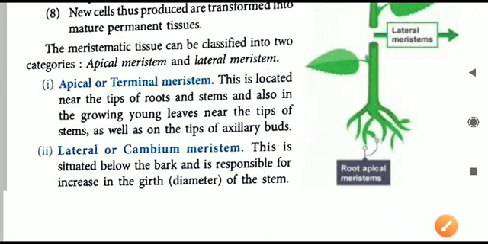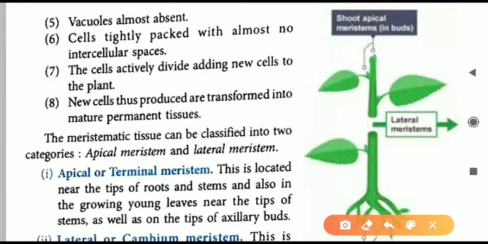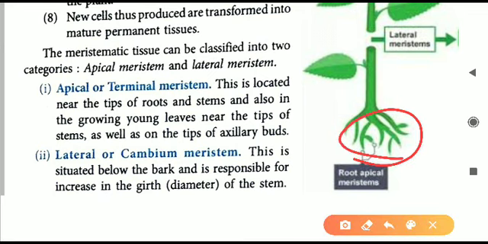So it is present at the top of the stem. Here is the diagram I have taken for reference. At the top of the stem, apical meristem is present, and also at the lower end, that is at the last part of the roots, we can see the root apical meristem is present.